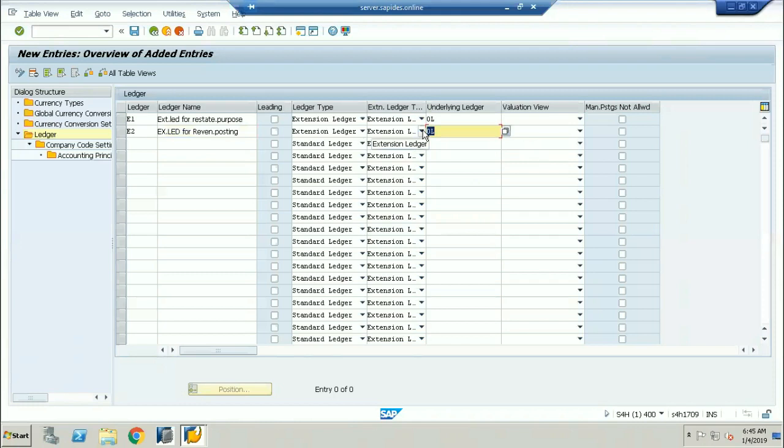So Mahesh, can we have a non-leading ledger here as the underlying ledger? Sir, definitely. Yesterday we had one. Okay. Yeah. Okay. So we can have. All right. Yes, sir. Fine. Sure, sir. Definitely, sir.